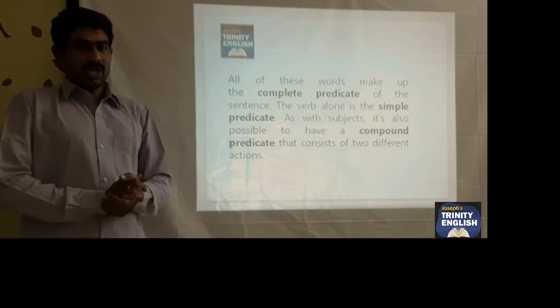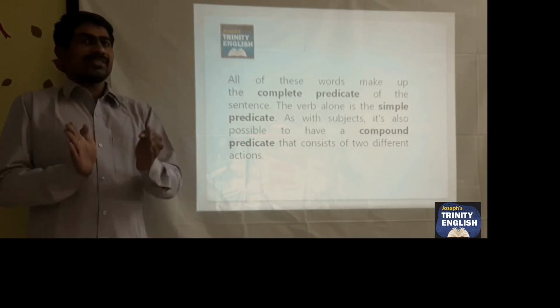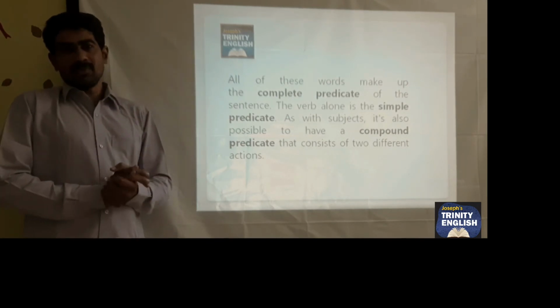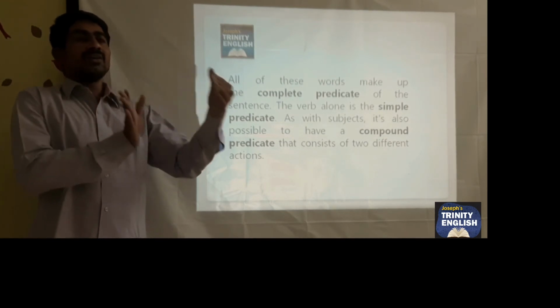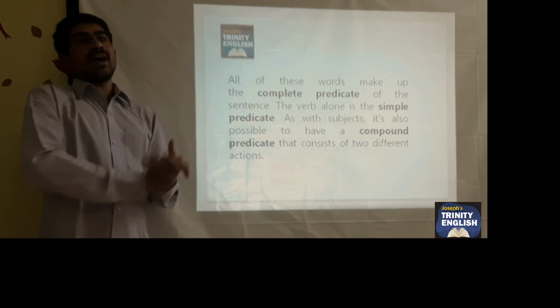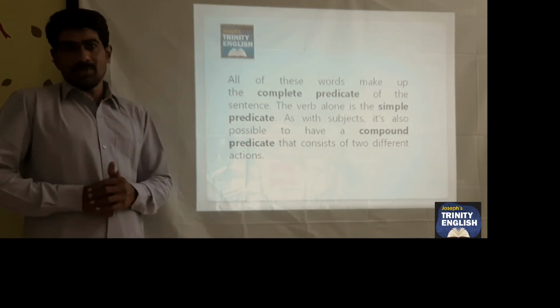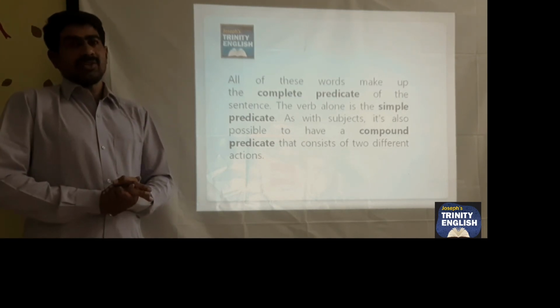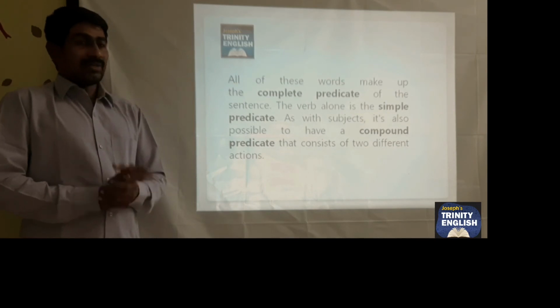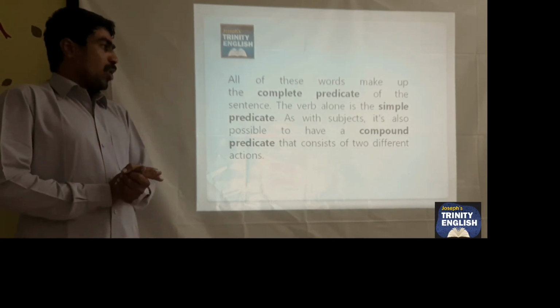When you have a single subject with two action verbs: Ramu is walking and playing. Walking and playing, these are the two action verbs which are used in the same sentence with a conjunction. Then that is called a compound predicate.